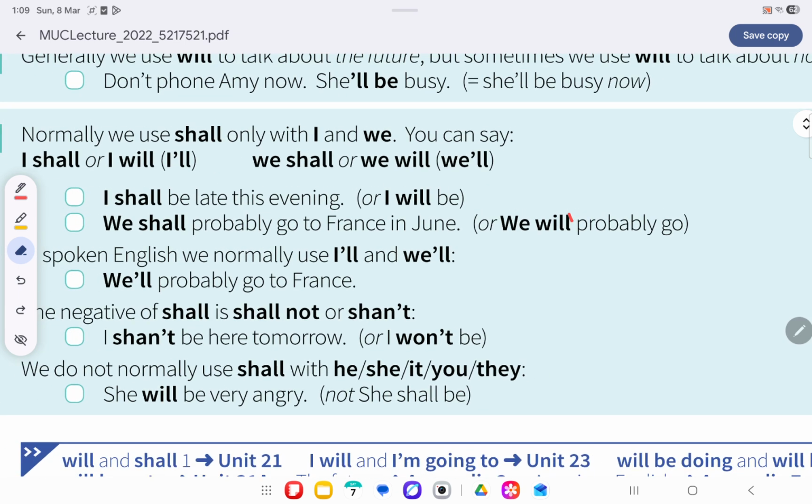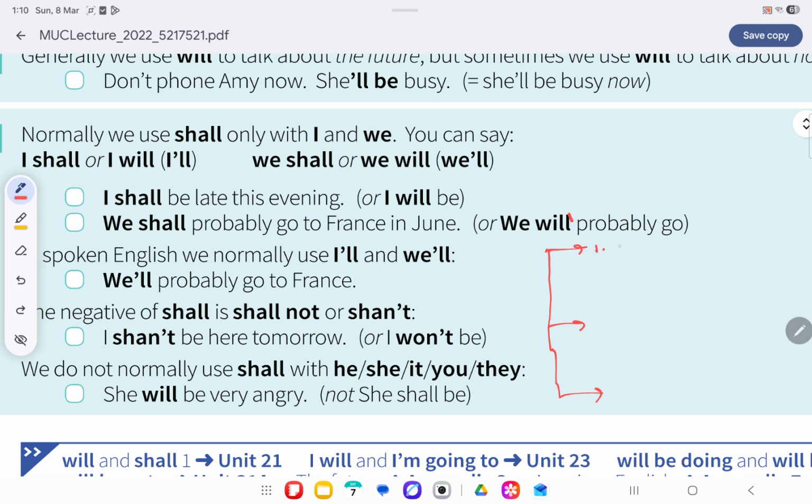So there are three main uses of will and shall. If I conclude today's lecture and the previous lecture, we learned that there are three major uses of will and shall.